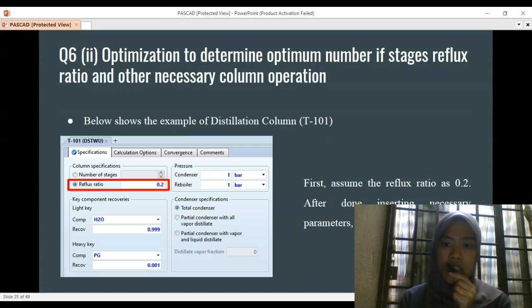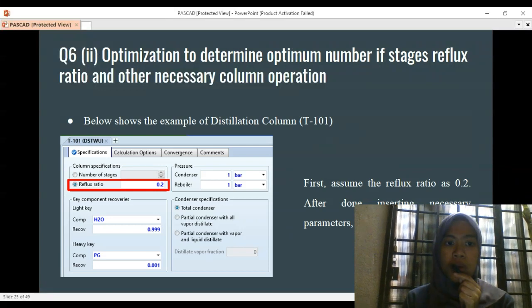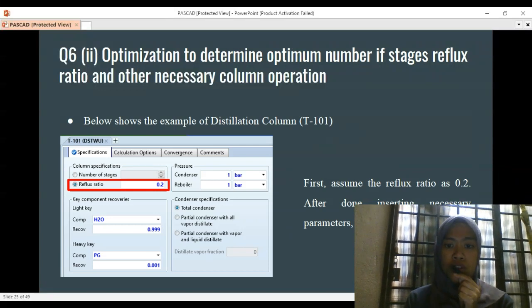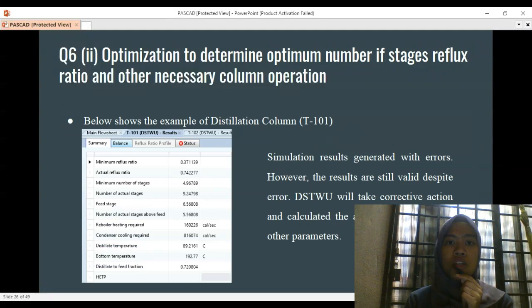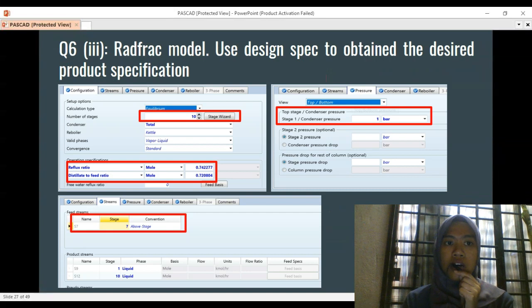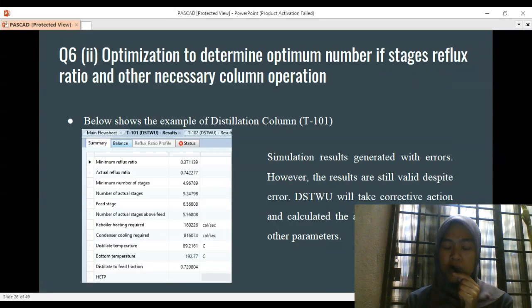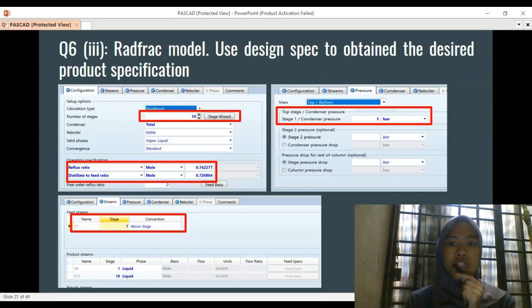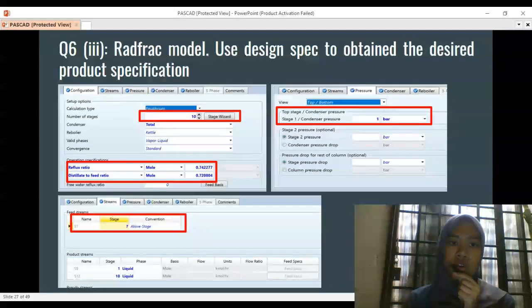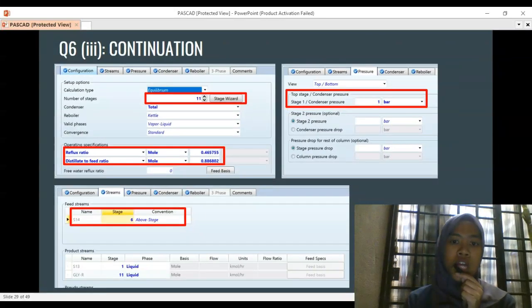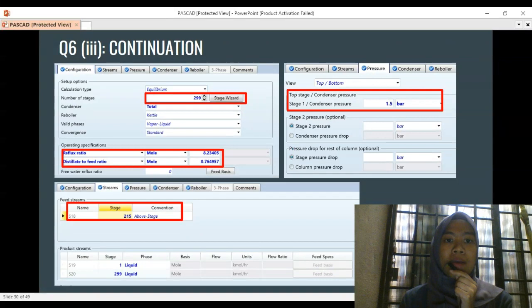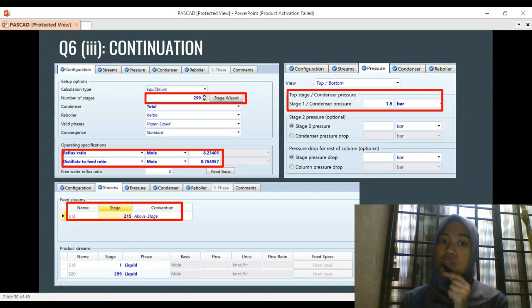Okay, so this is how we do the simulations, whereby we put the 0.2 at the reflux ratio, we run the simulations, and then we will get the actual values of the reflux ratio and other values. And then all of these values will be substituted into the reflux. Okay, this is how we substitute into the reflux. We do it for T101, T102, T103, and also T104, whereby it follows the DSTWU results that we got